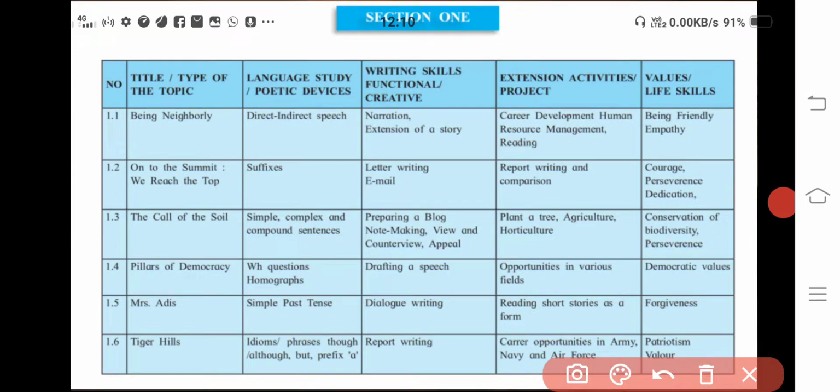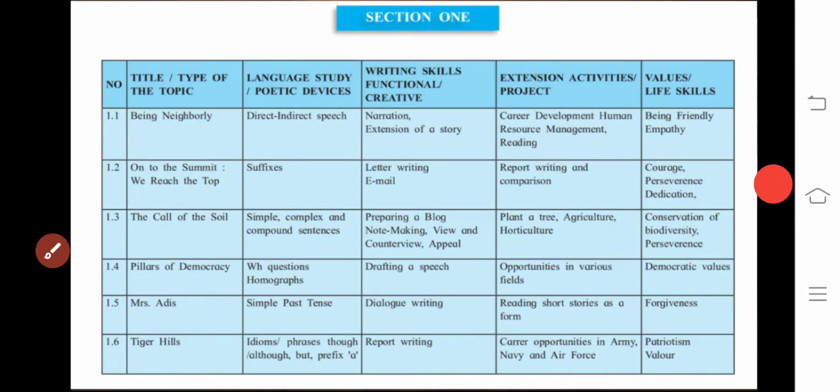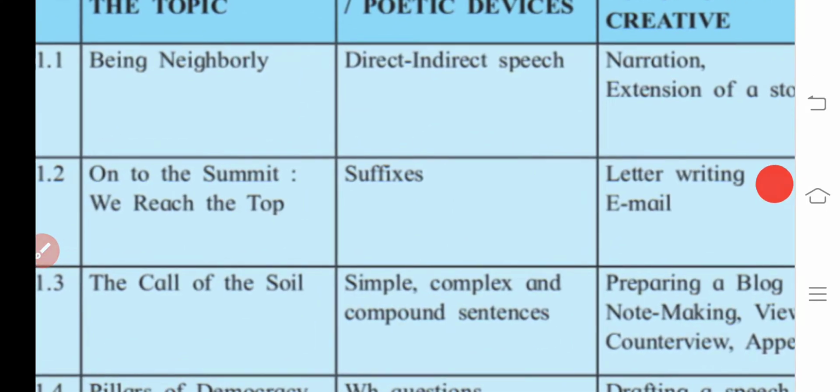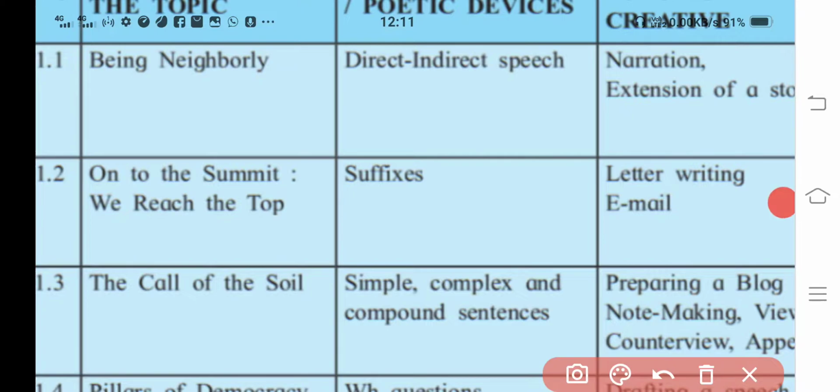And we are going to study only this topic 1.1, being neighborly. So I will give you the total analysis, what is meant by this particular thing 1.1, how is that, and everything.